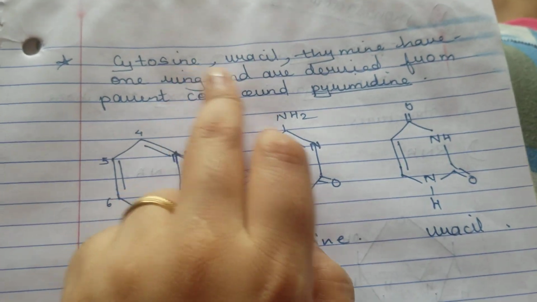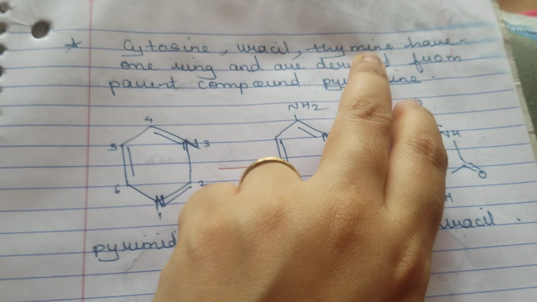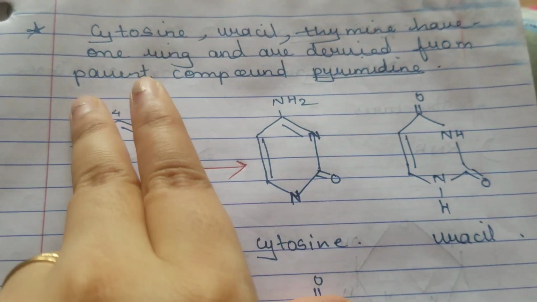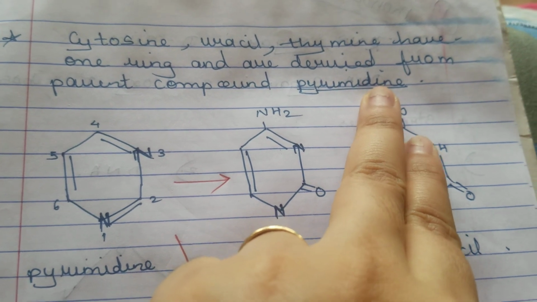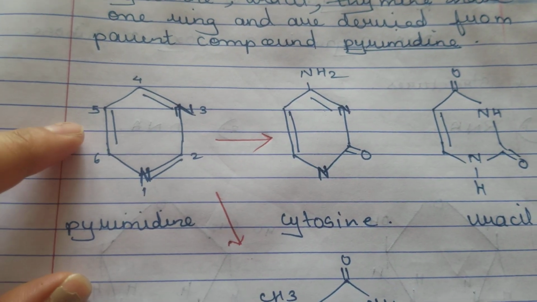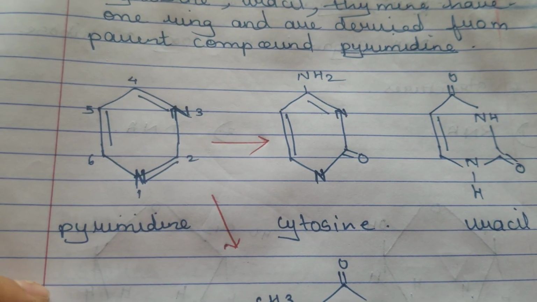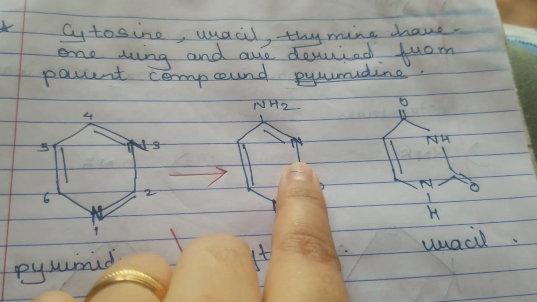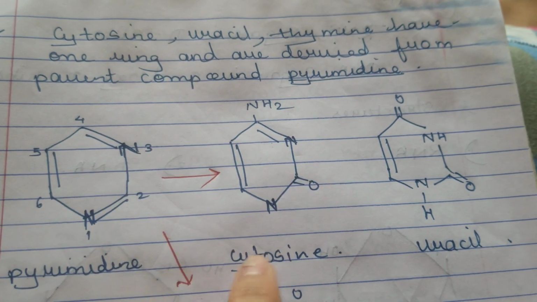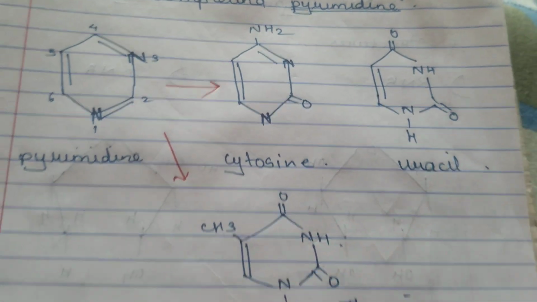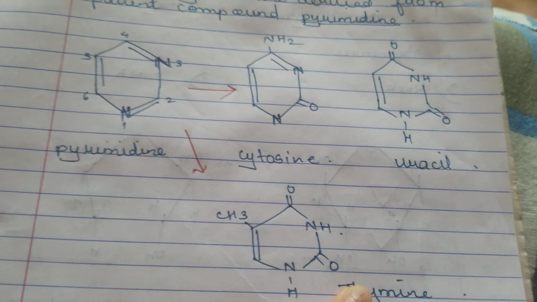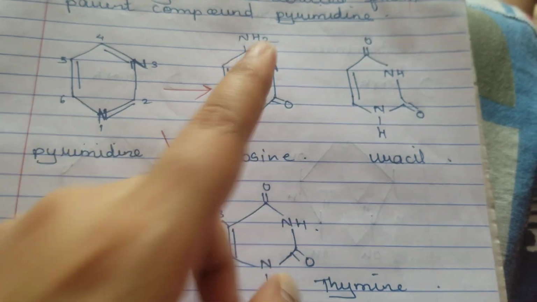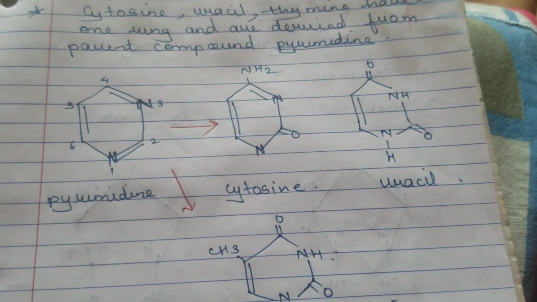Now, if you look at RNA and DNA, first I would just explain this. Cytosine, uracil and thymine have one ring and are derived from the parent compound pyrimidine. Now I have drawn the structure of pyrimidine, and this is the parent compound from which your 3 bases are derived, that is cytosine, uracil and thymine. Can you see this nitrogen present in the ring? That is why it is said to be a nitrogen containing base.